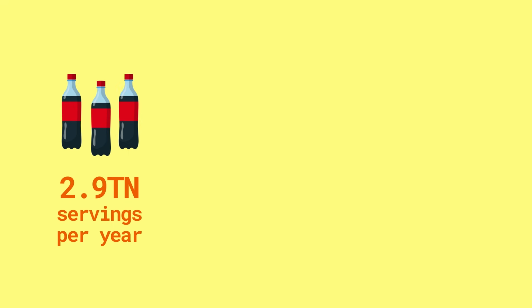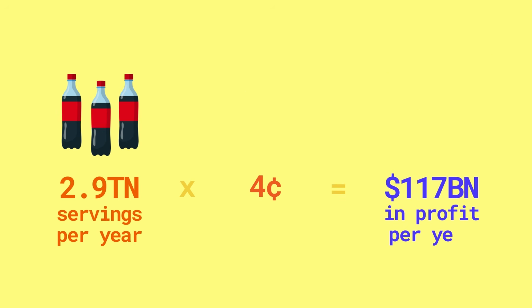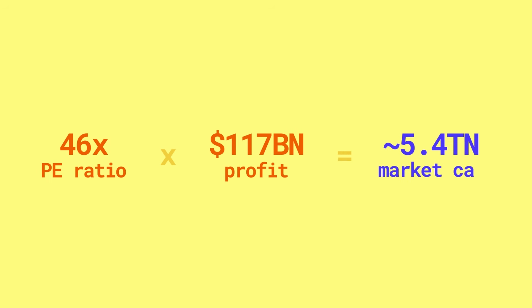Now, we're still not quite at the $2 trillion yet. So let's assume that on each serving, we make 4 cents of profit. This will give us $117 billion in profit. So what does that mean for our market value? Well, let's do a quick back of the envelope. Right now, Coca-Cola has a price to earnings ratio of 46 for the past 5 years. This means that $117 billion in earnings would roughly translate to a market cap of just under $5.4 trillion. And that's way over the $2 trillion mark.